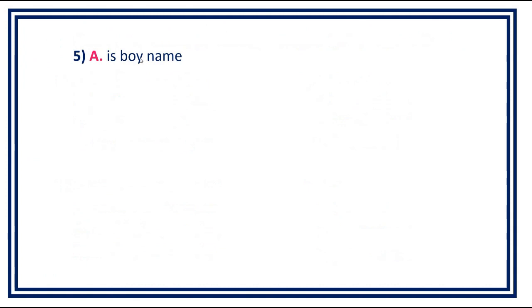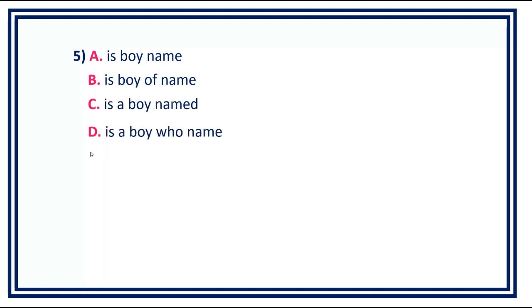Number 5. A. Is boy name. B. Is boy of name. C. Is a boy named. D. Is a boy who name. Answer is letter C. Is a boy named.